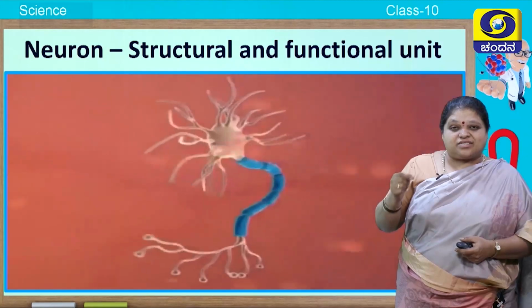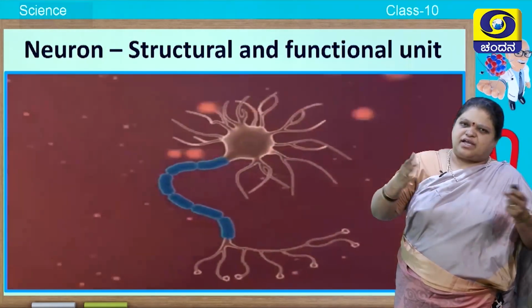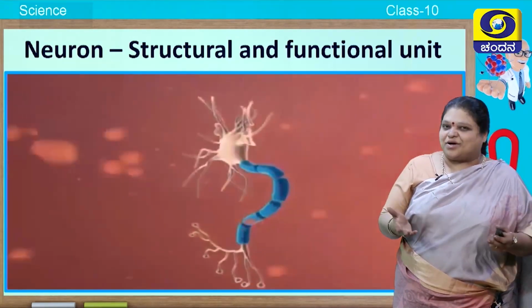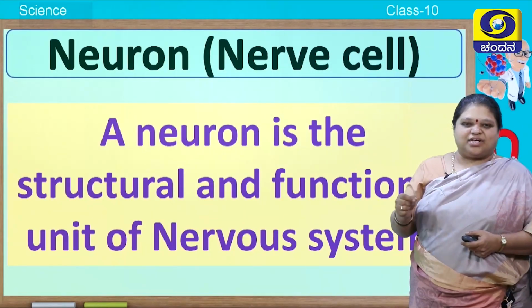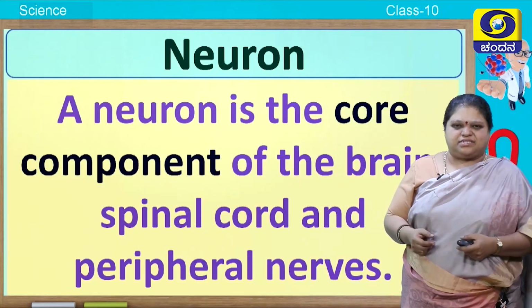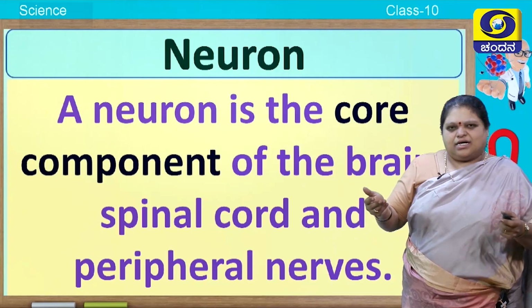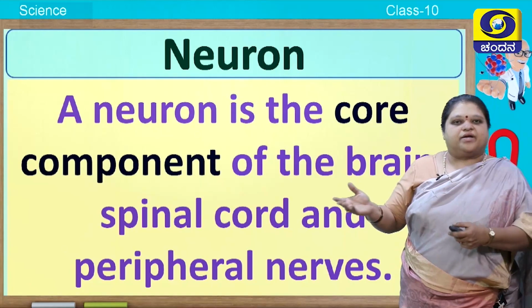So this is the structural and functional unit of nervous system. So the entire nervous system is made up of this neuron. It is also called a nerve cell. So a neuron is the structural and functional unit of nervous system. The entire nervous system, for example the brain, spinal cord, central nervous system, peripheral nervous system, everything is made up of neuron.